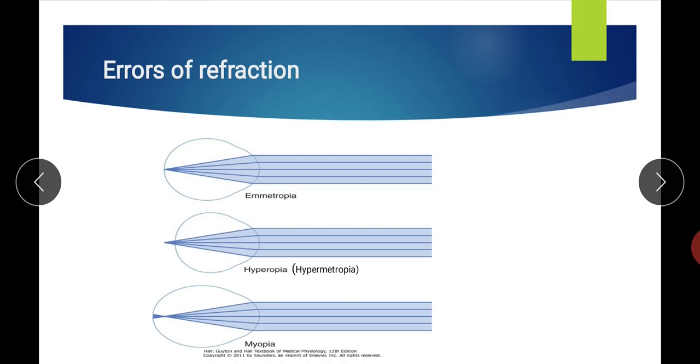Not only contraction of the ciliary muscles, but also movement of the whole eyeball. Both eyeballs converge medially. Because of this convergence, when one eye has hypermetropia and the other eye is normal, the vision becomes double vision.